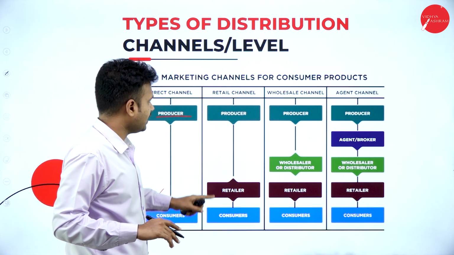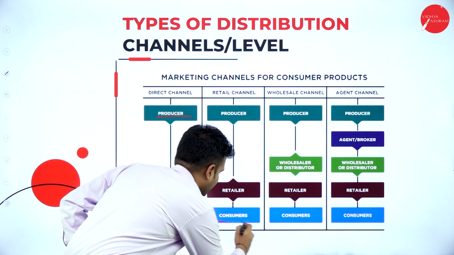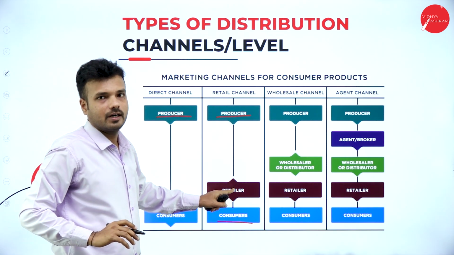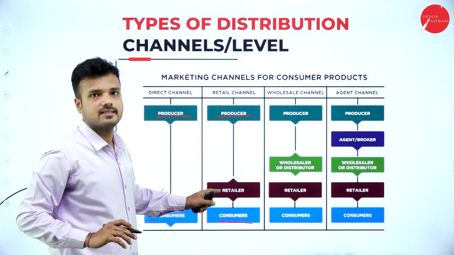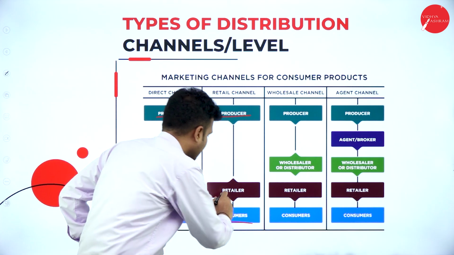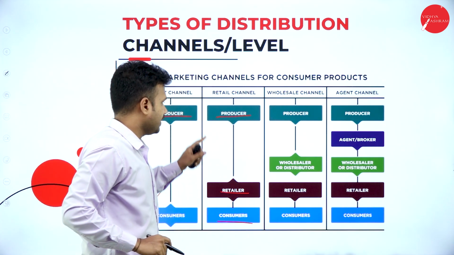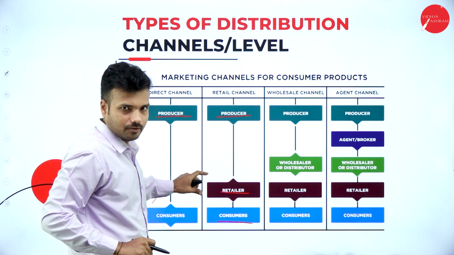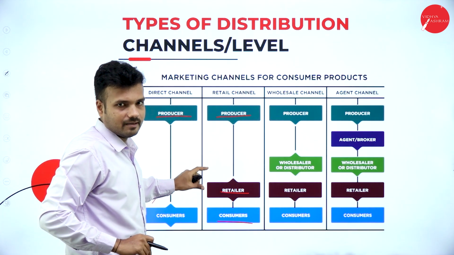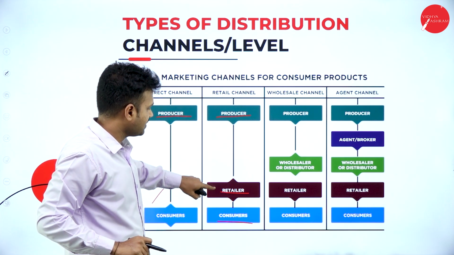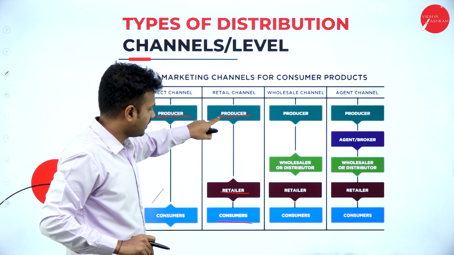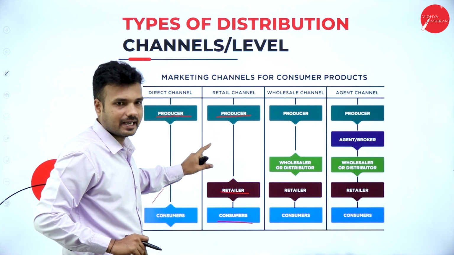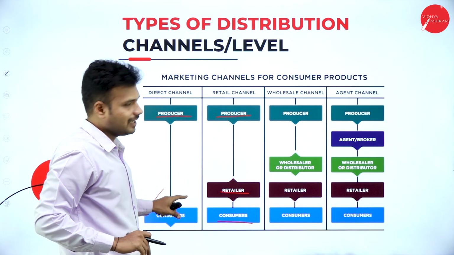In the 1 level channel, between the consumers and the producers, there is one middle person who acts as an intermediary, the retailer. The retailer purchases the goods from the producer and sells the same goods to the consumer. Hence, we call this kind of channel a 1 level channel.